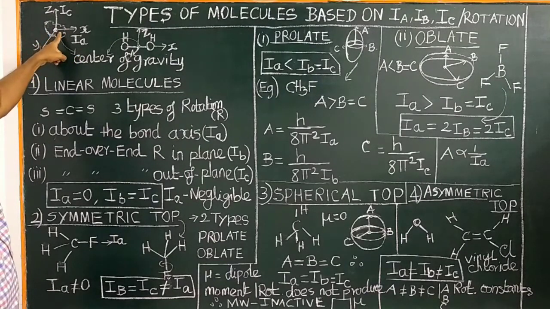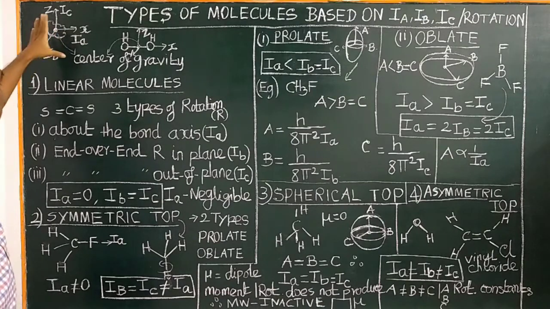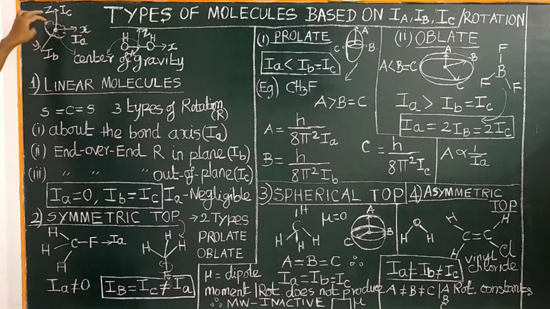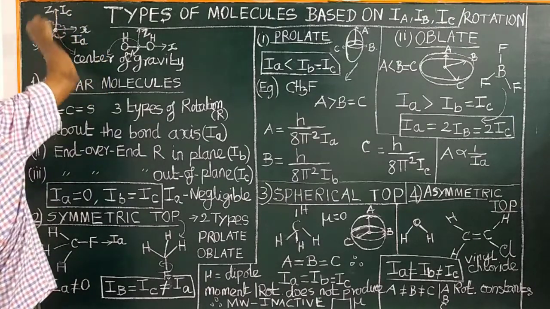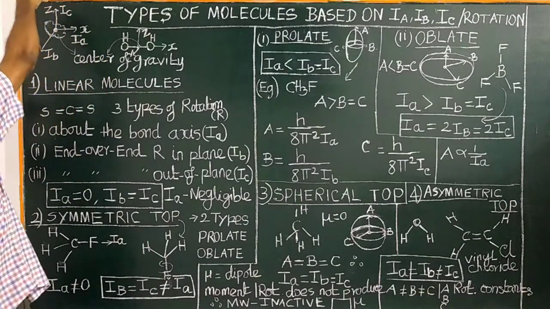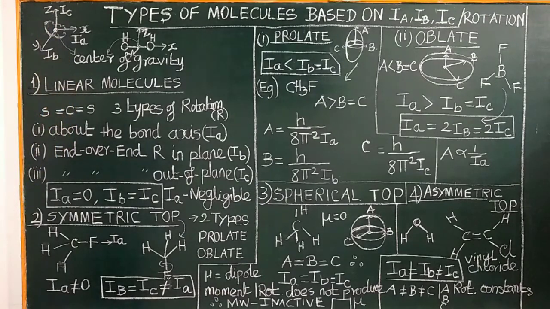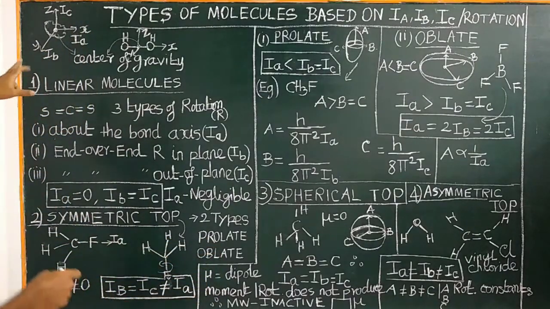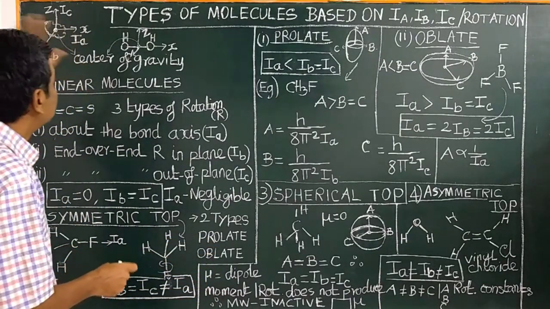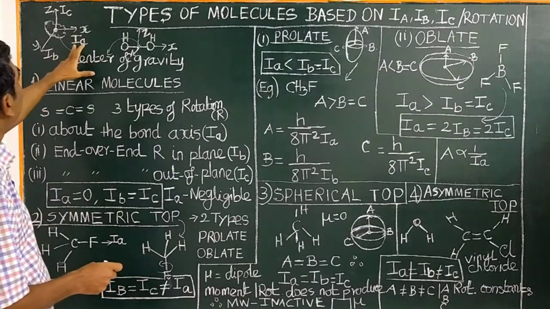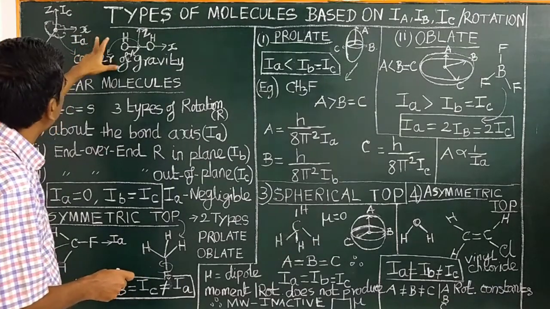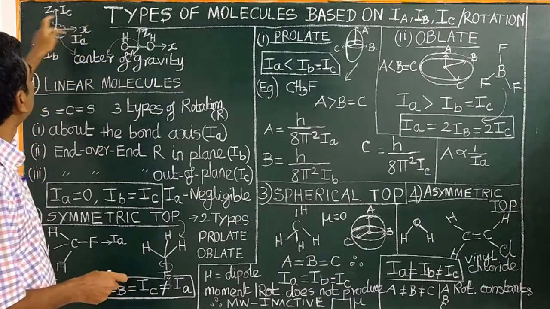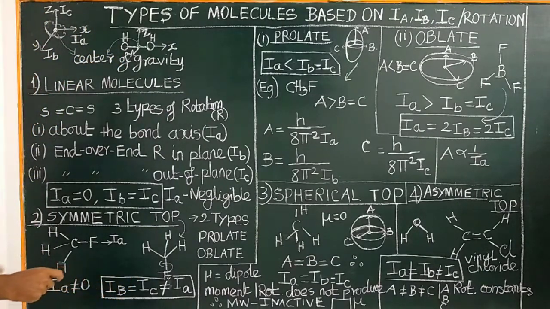It consists of a center of gravity through which there are three rotational components. The three-dimensional object can be rotated along the x-axis, along the y-axis, or along the z-axis. For each rotation, there will be principal moments of inertia. For example, IA is the principal moment of inertia along the x-axis, IB along the y-axis, and IC along the z-axis.